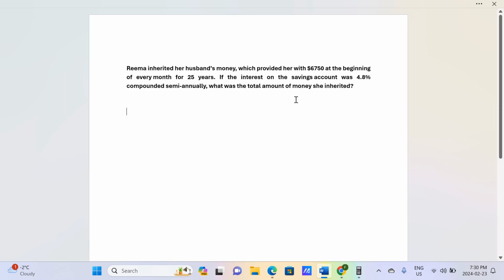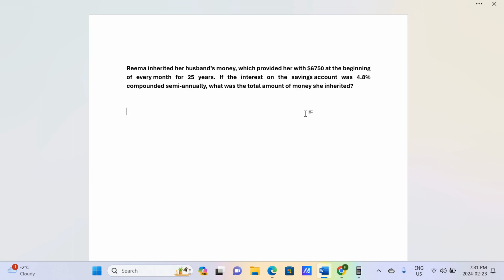And the question says, what is the total amount of money she inherited? The amount of money she inherited is exactly the amount of money she invested in the saving account. First, Rima inherited the money, then Rima invested the money in this saving account, and then this saving account pays payments of $6,750 at the beginning of every month for 25 years. And we look for the amount of money she invested.